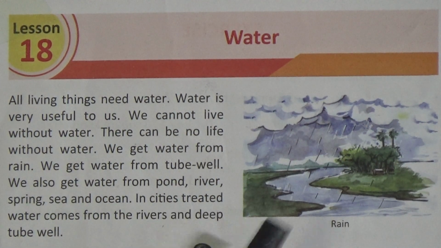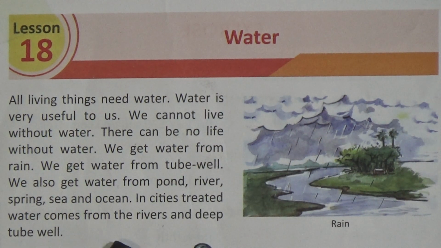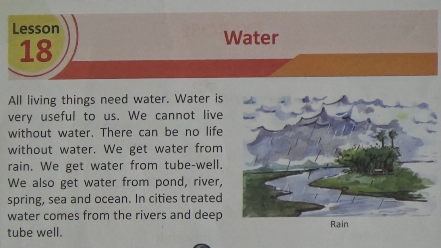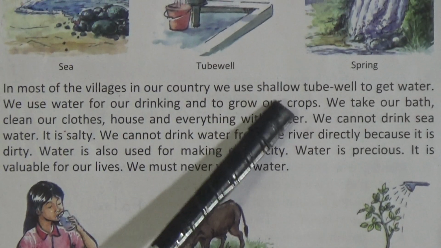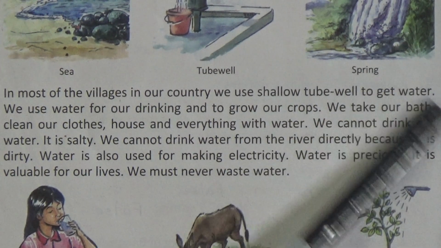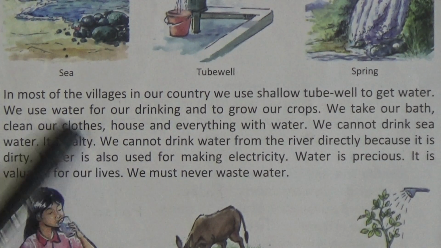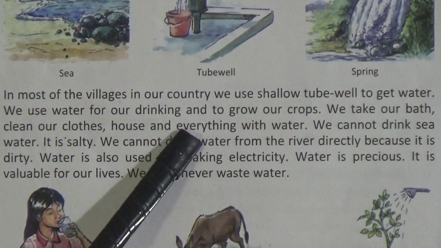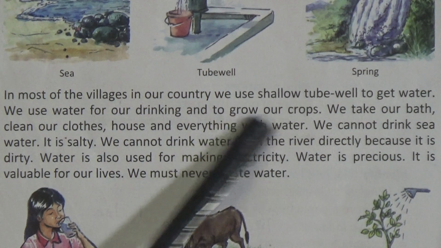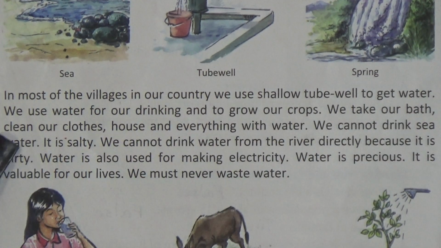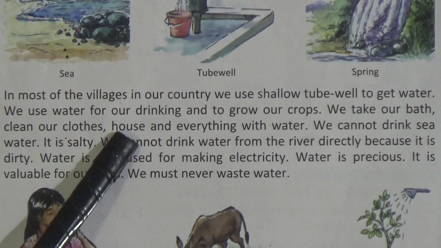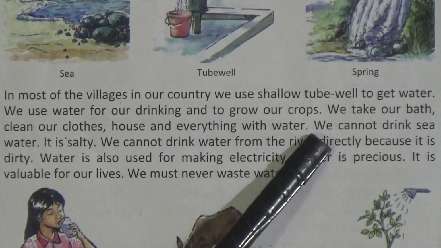In cities, treated water comes from the rivers and deep tube well. In most of the villages in our country, we use shallow tube well to get water. We use water for our drinking and to grow our crops. We take our bath, clean our clothes, house and everything with water.